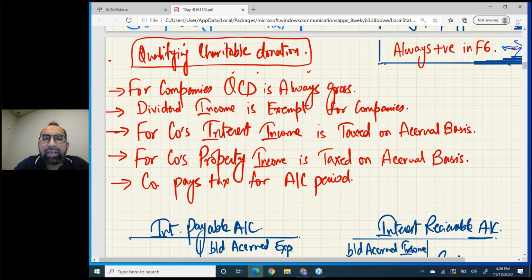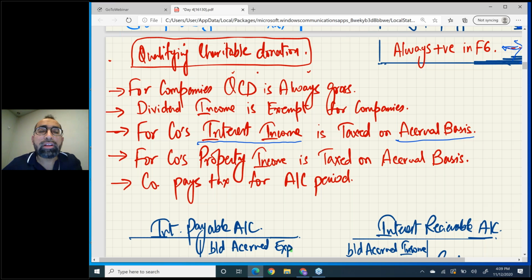Number two, dividend income is exempt for companies. Very good. For individuals, dividend income is taxable, but for companies, if one company has invested in shares of another company and is receiving dividend income, that dividend income is totally exempt. It will never come anywhere. Forget it.